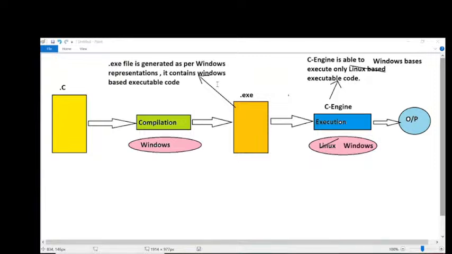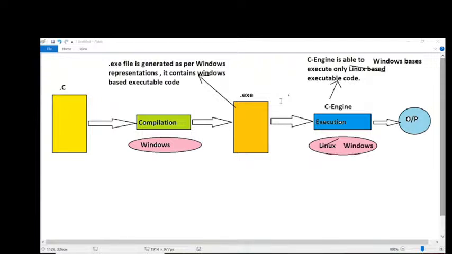Where compatibility is coming, where the match is identified, the program will be executed. Why? Because we have maintained the same operating system for compilation and the same operating system for execution. So we are able to compile and execute C and C++ programs in this environment.